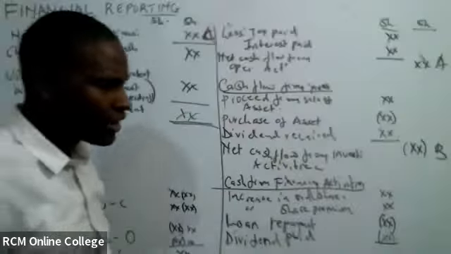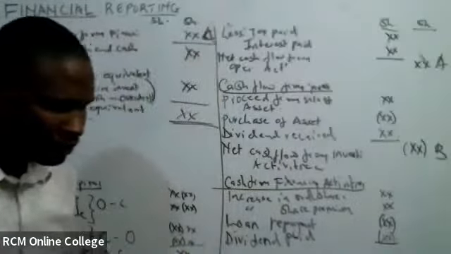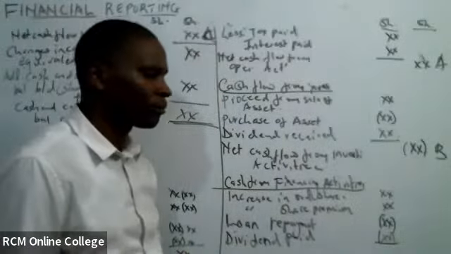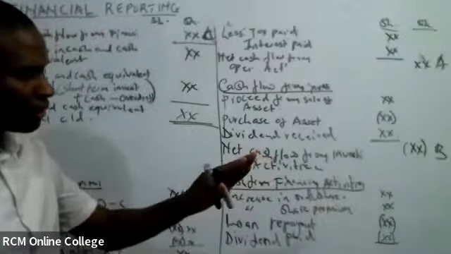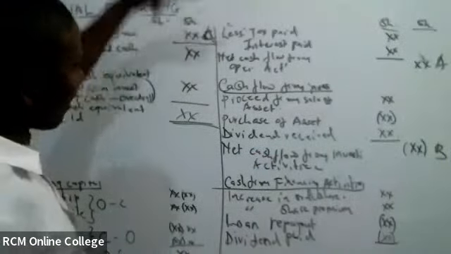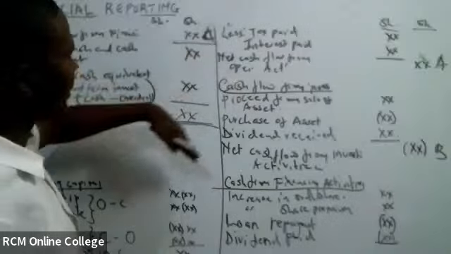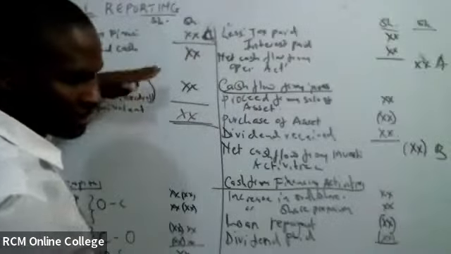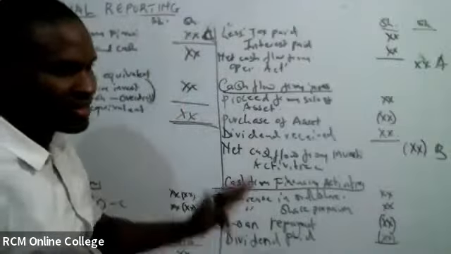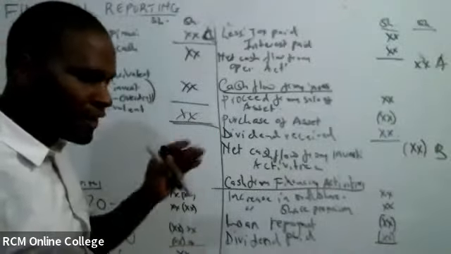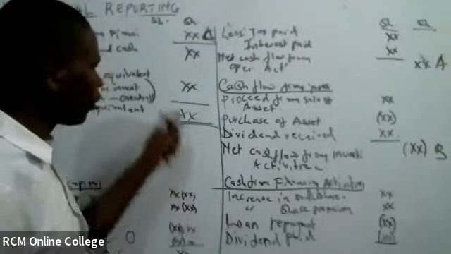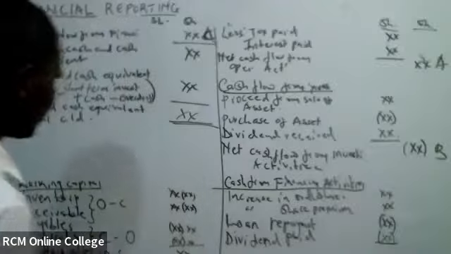Now, for the direct method, from where we have cash flow from investing activity up to the cash flow from financing activity, the format is the same. The only difference comes in when we have the operating activity.